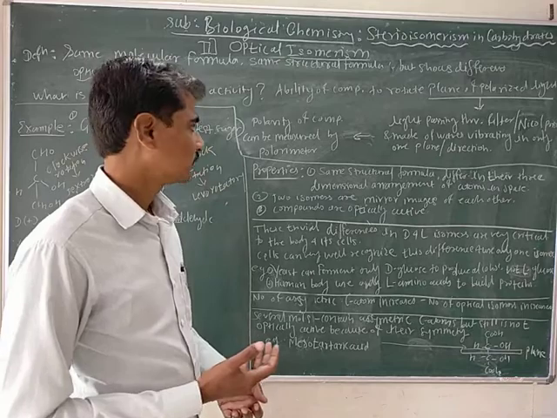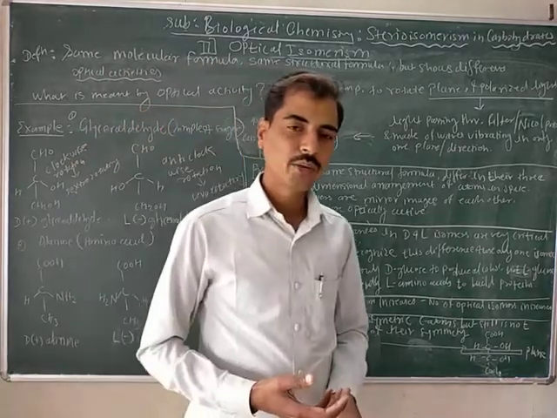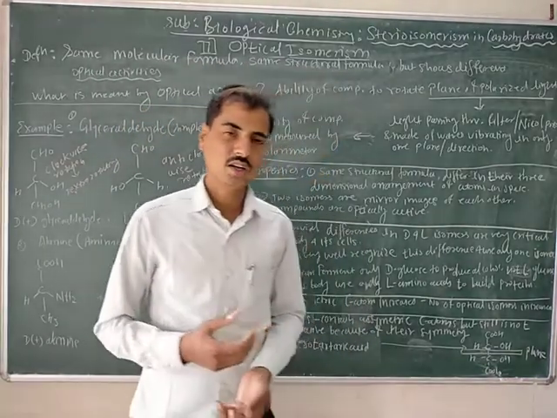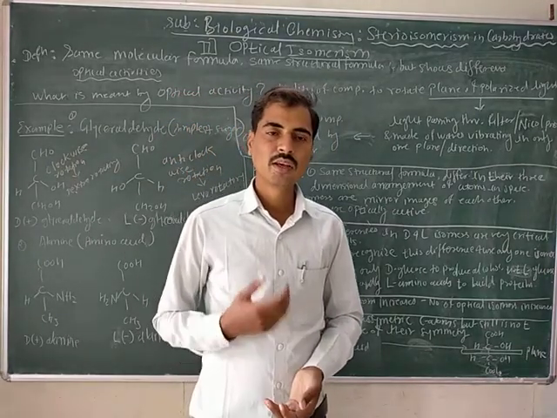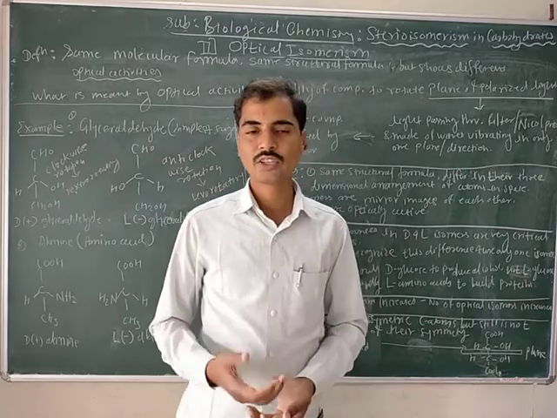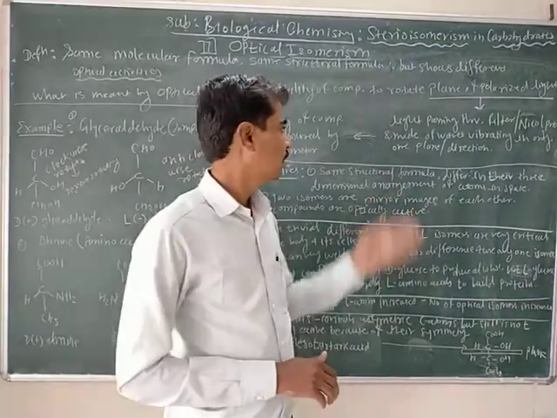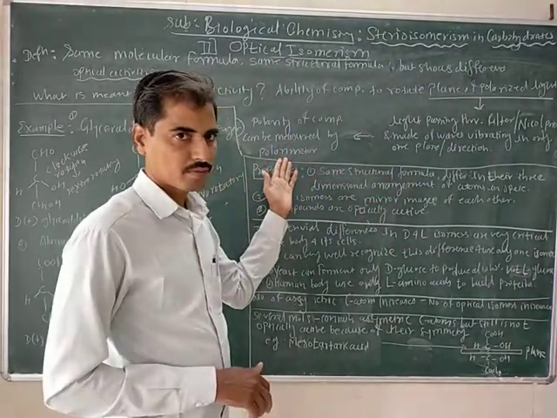The optical activity of the compounds can be measured with the help of an instrument known as the polarimeter.